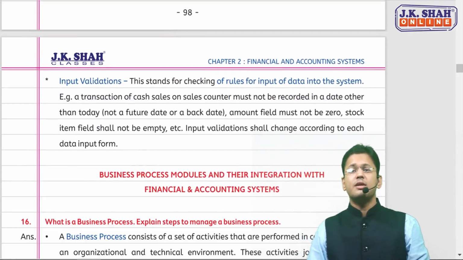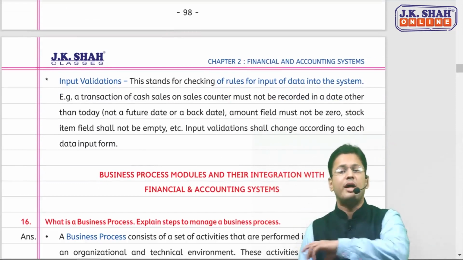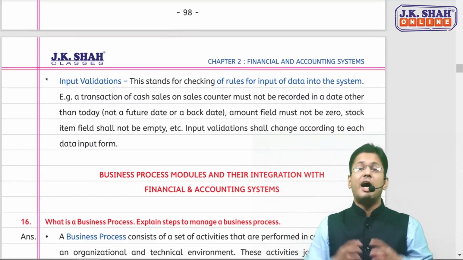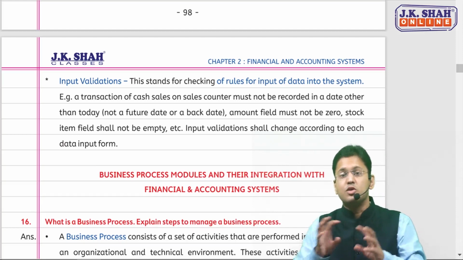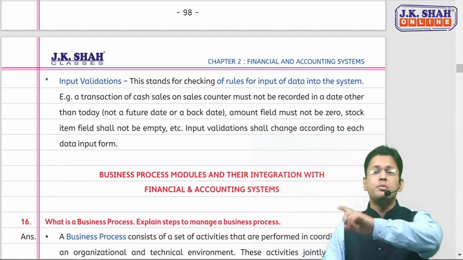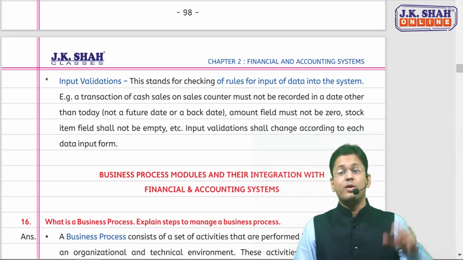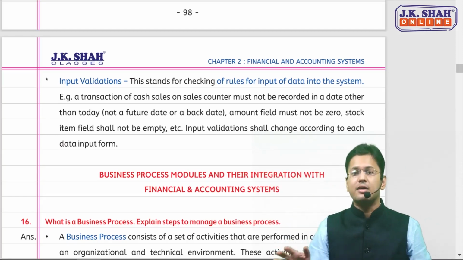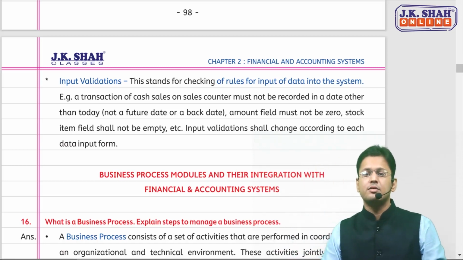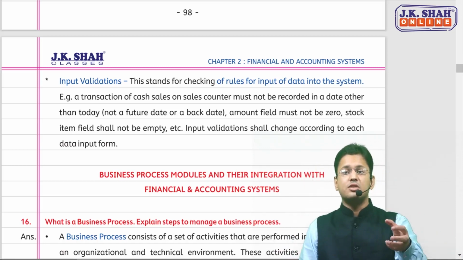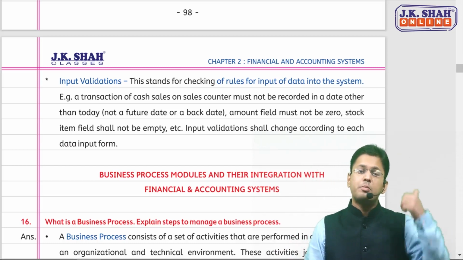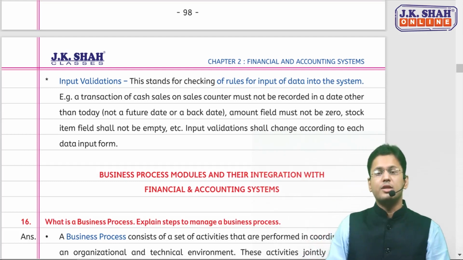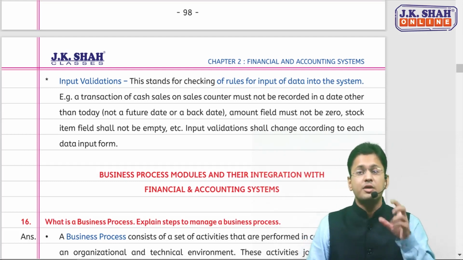The second one in this auditing of process is checking the input validations. Now, whether the inputs in the system are being entered as per the rules or not. So you'll be checking the rules for input of data into the system. Whether stock items are not left empty. The stock item field can never be blank. It can be 0 but can never be blank. The date of a transaction should be the date for the day. It should not be backdated or future dated. So you need to check whether the rules for inputs are being followed or not in that ERP. So this is auditing of input validation.